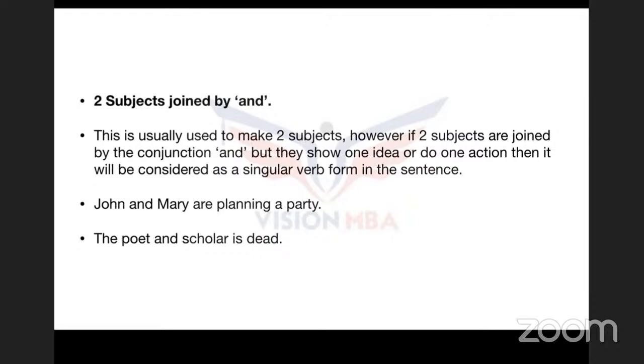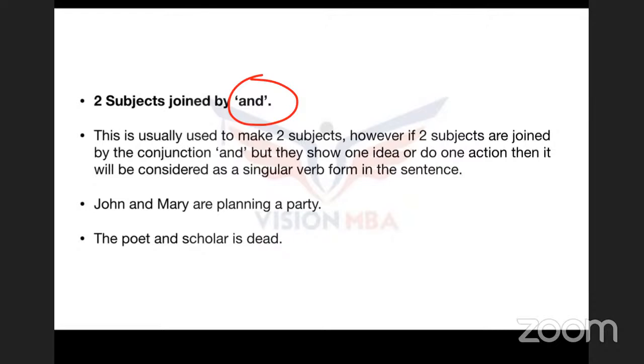But then understand, guys, "and" basically joins two subjects. I and you are doing this. Are. Why? Because there are two people doing the action. Got it? But then it is quite complicated. It's not just like that. Whenever two subjects are joined with the conjunction "and", but they are doing one action together, or maybe they are referring to one thing, or maybe they bring the same idea to the mind, you're going to use a singular verb form. Let's not get confused by that.